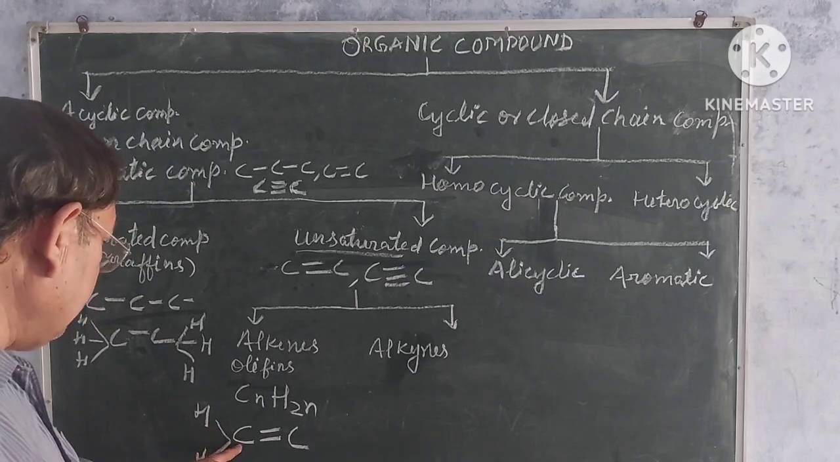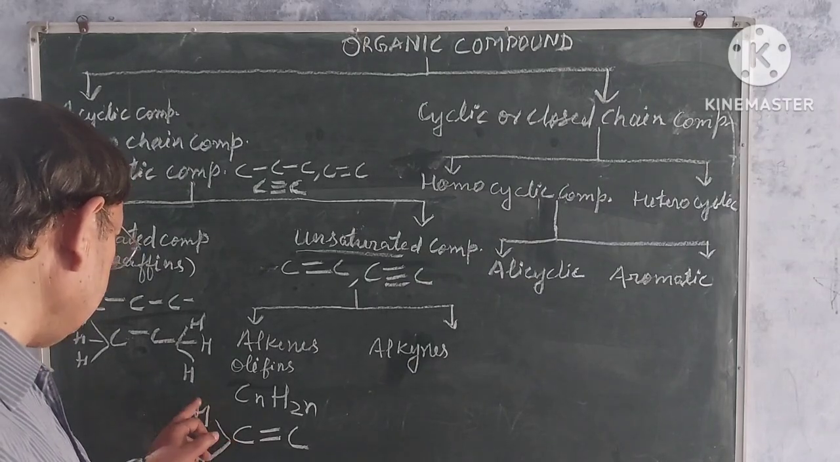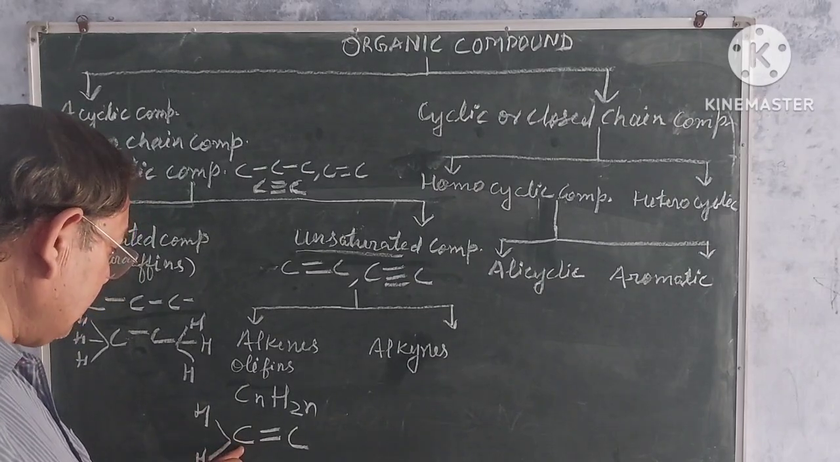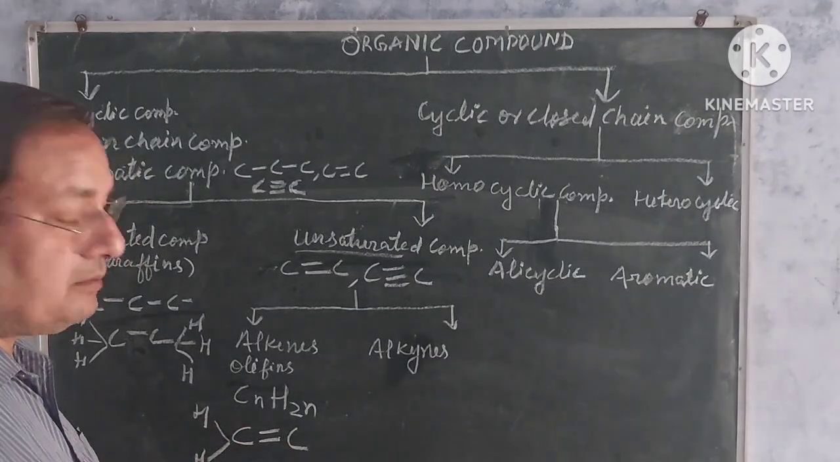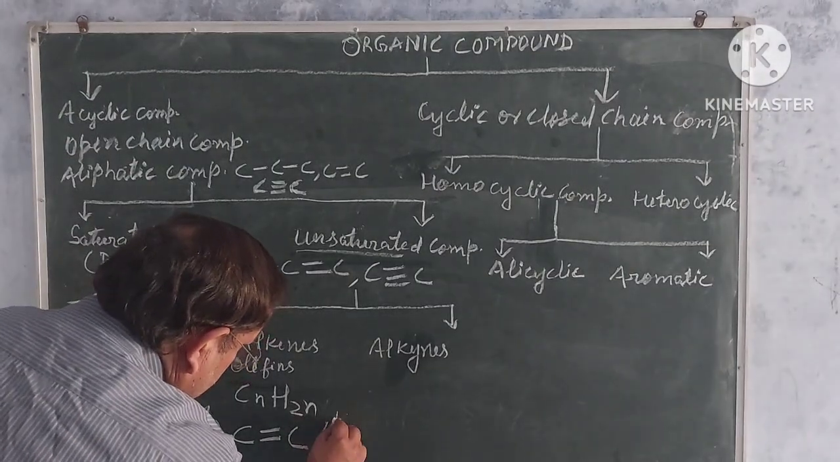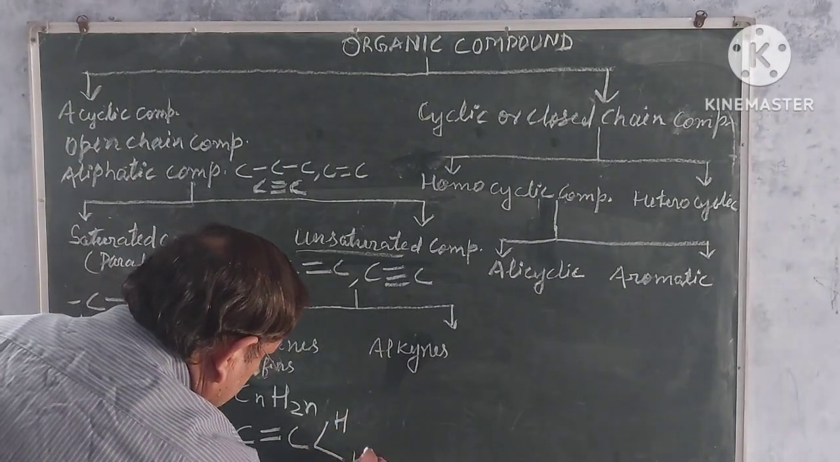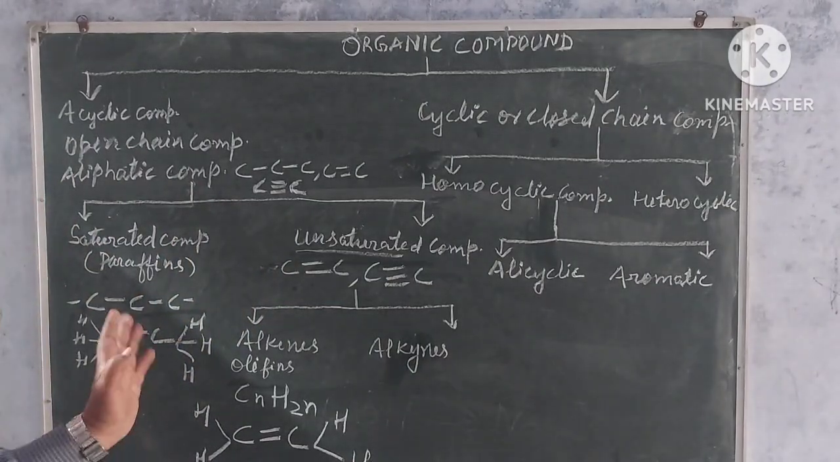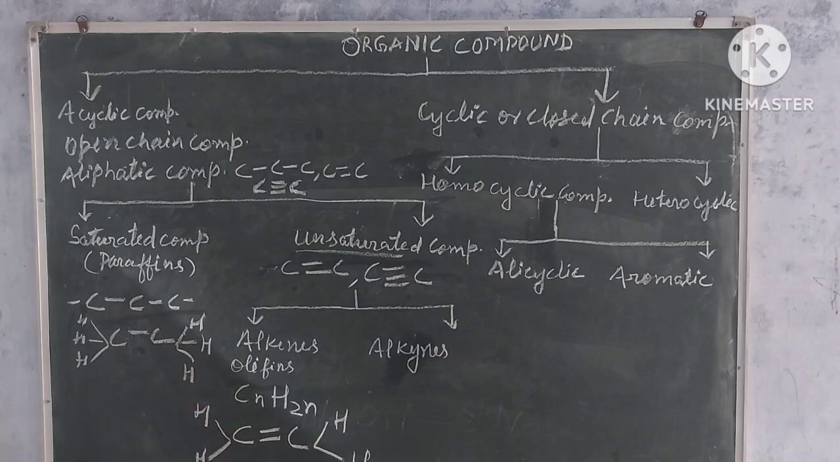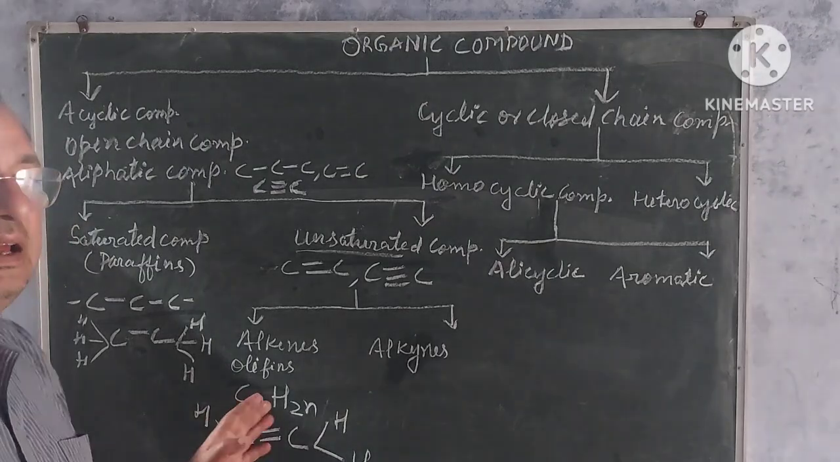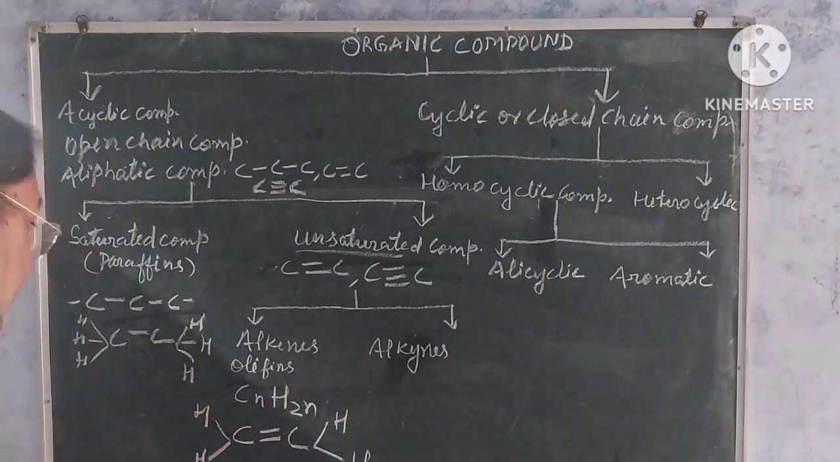It means two valencies of this carbon atom are joined with these two atoms, and two valencies of this carbon atom are joined with these two carbon atoms, and this carbon atom also will join with two other hydrogen atoms. So my dear students, all of you have understood alkenes. Alkenes are also known as olefins, and the first member of the alkenes is ethene, that is ethylene.